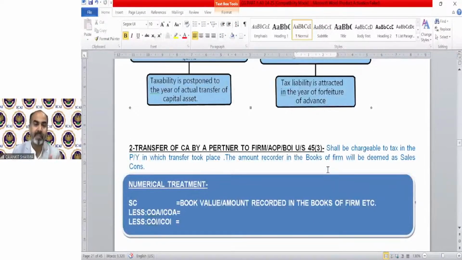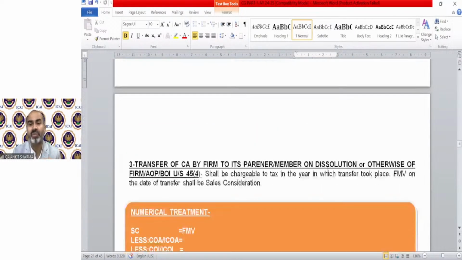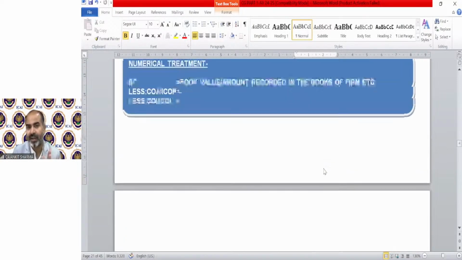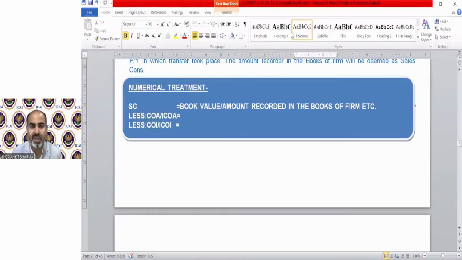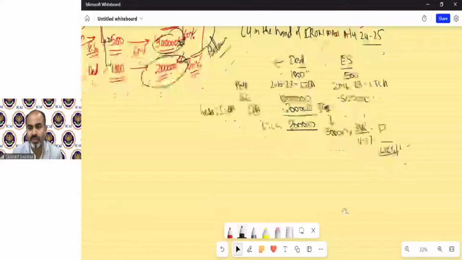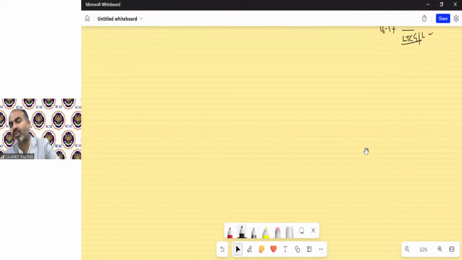Next, transfer of capital asset by a partner to a firm, section 45(3), and section 45(4) is transfer of capital asset by firm to its partner or member on dissolution or otherwise of firm, AOP, BOI, etc. So there is a very simple provision, section 45(3) and 45(4). They just explain about the sale consideration.